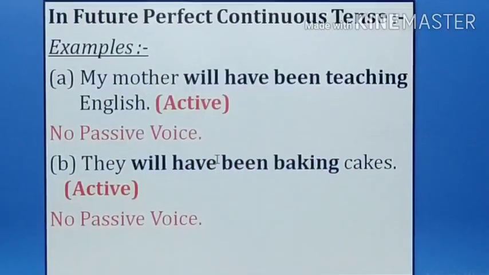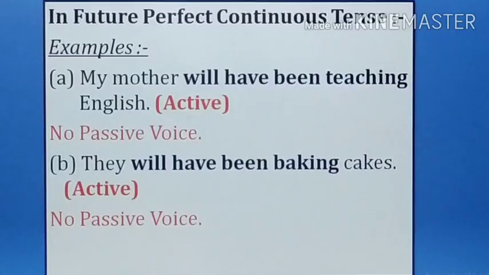Okay. Now the last one, the future perfect continuous tense. So in the future perfect continuous tense, there is no passive voice. Okay, why? Because let's see through the example, my mother will have been teaching English. So here you have seen that will have been is already there in active voice in future perfect continuous tense. So there is no passive for it.